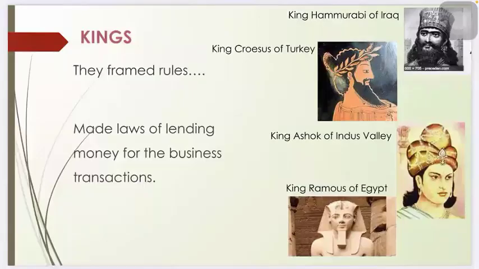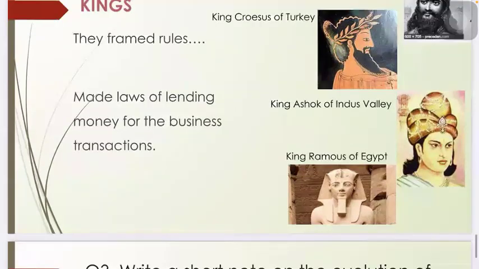The kings played an important role in the development of banking because they were the ones who framed rules and made laws of lending money for the purpose of business transactions. Some of the kings' names were King Hammurabi of Iraq, King Croesus of Turkey, King Ashok of Indus Valley, and King Rameses of Egypt.